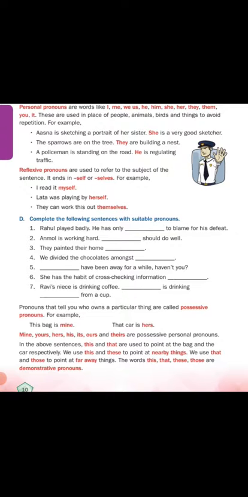Next, we are going to see reflexive pronoun. Reflexive pronoun means it refers to the subject of the sentence. It ends in self or selves. I read it myself. I did it myself. He completed his work himself. She completed her work herself. They divided the things among themselves. So the words ending in self and selves are called reflexive pronouns. Complete the following sentences with suitable pronouns.